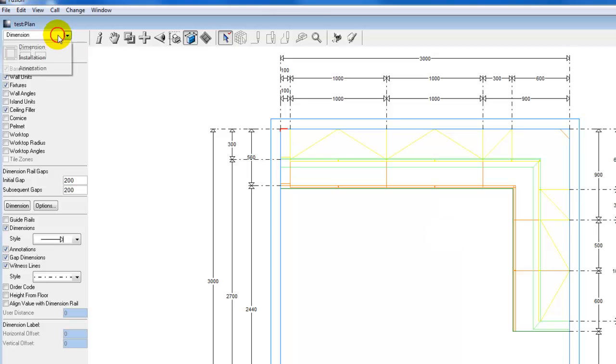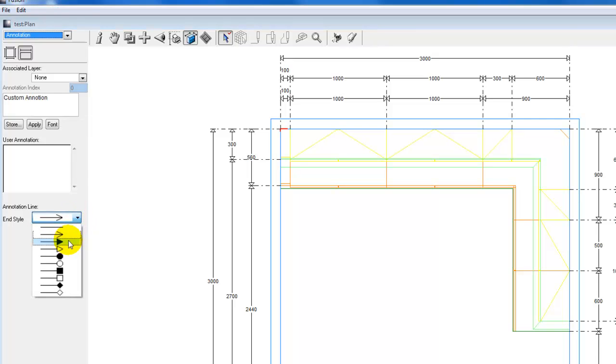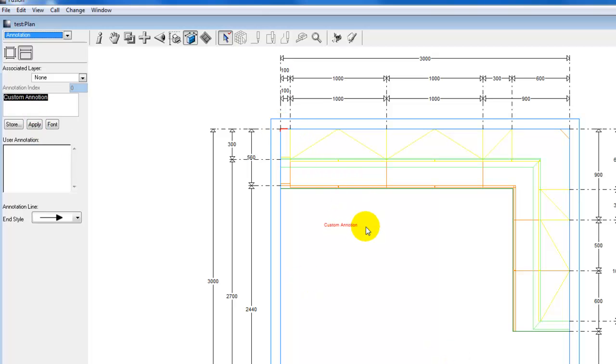We also have new ends in annotation. For custom annotations, I'm just going to add a custom annotation to this design. And we'll see that we have a new end style available for custom annotations. We just select the end style, select Apply. I'm going to move my custom annotation to a new area. And in order to see the end style, we just hold down Control on our keyboard and click on the annotation. We can then release Control and we'll see that we can now draw an annotation line to a point on our design.